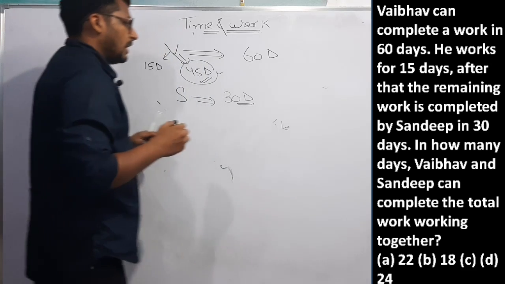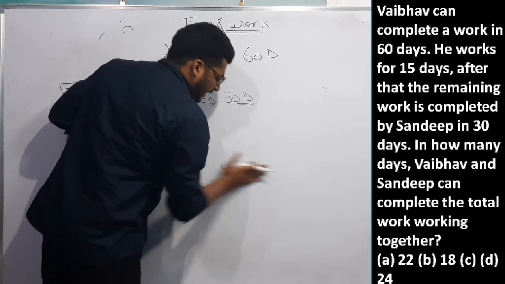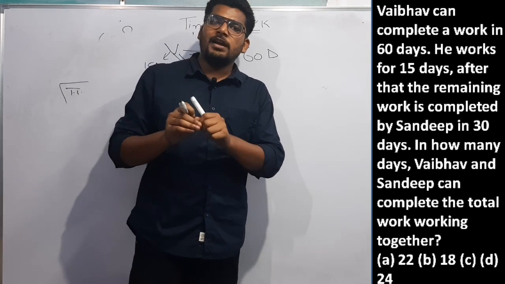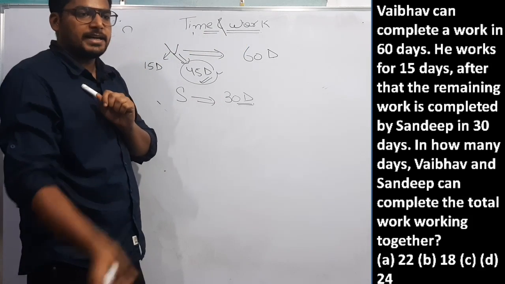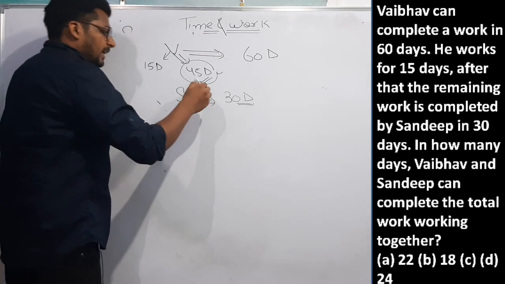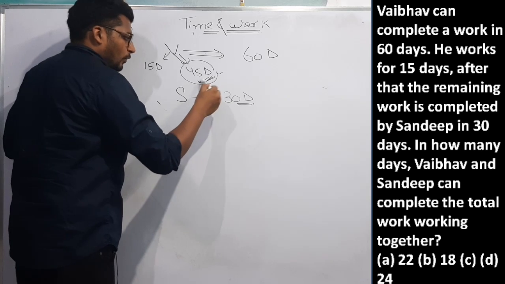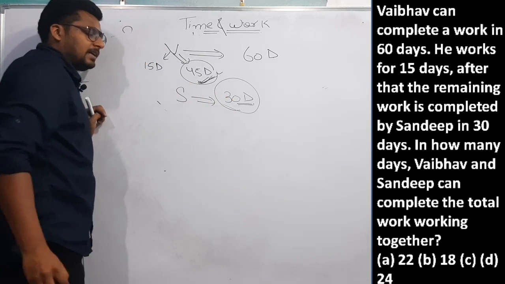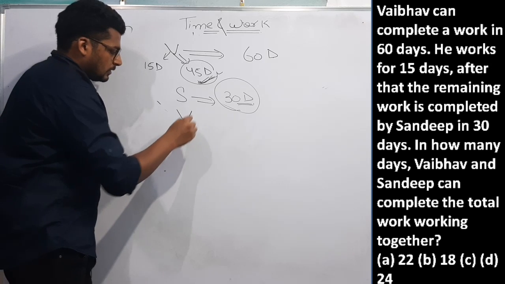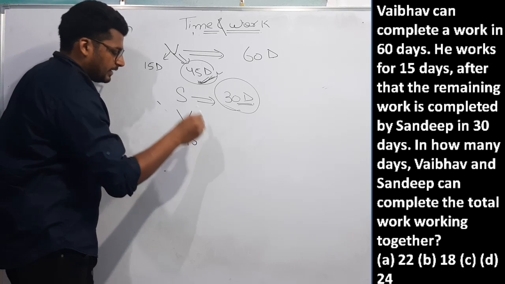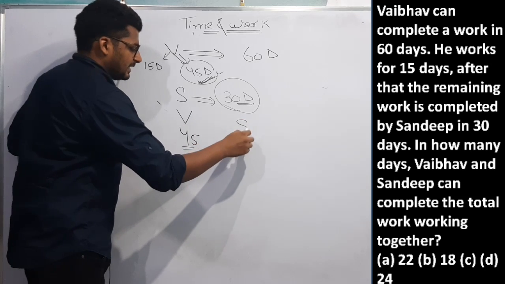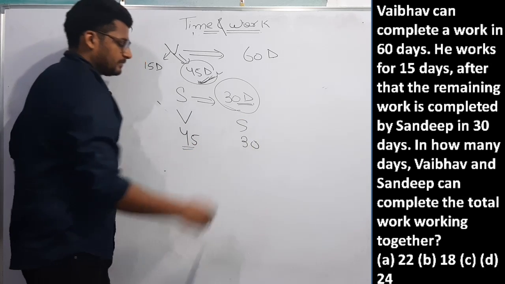I have told you, we can assume the total work from our side only when work is constant in both cases. 45 days of Vaibhav's work is completed by Sandeep in 30 days.